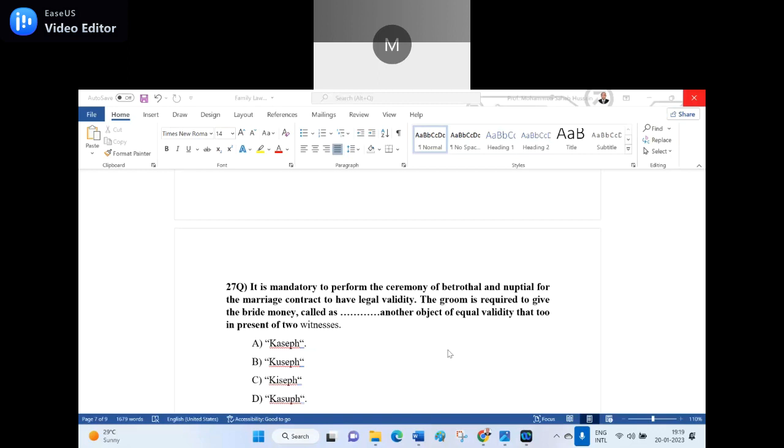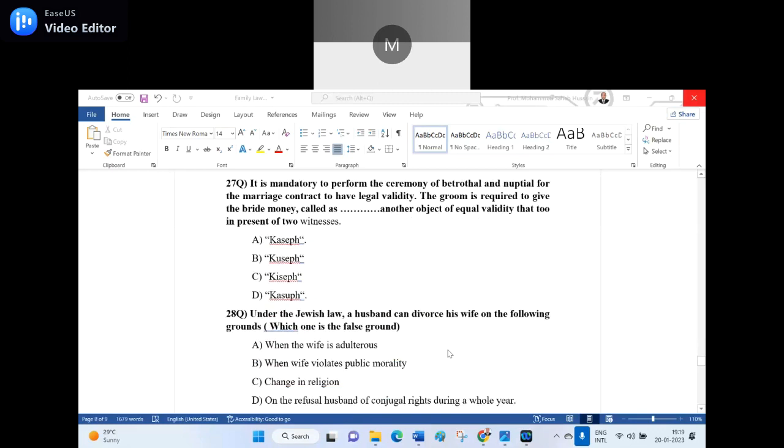It's option D, sir. Option A, sir. Who said option D is wrong? And who said option A is right? Kasef, Kaseph. In Hindu law, what do you say? Kanyasulkam, sir. In Muslim law, what do you say? It's Meher, sir. Meher.